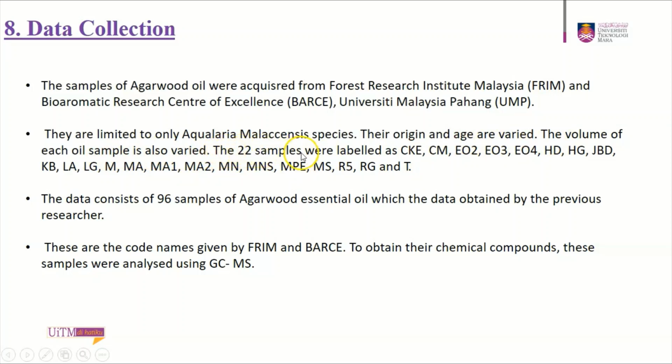The 22 samples were labeled as CKE, CM, EO2, EO3, EO4, HD, HG, JBD, KB, LA, LG, M, MA, MA1, MA2, MN, MNS, MTE, MS, R5, RG, and T. The data consists of 96 samples of agarwood essential oil, obtained by a previous researcher. These are the code names given by FRIM and Bartz. To obtain their chemical compounds, these samples were analyzed using GCMS.